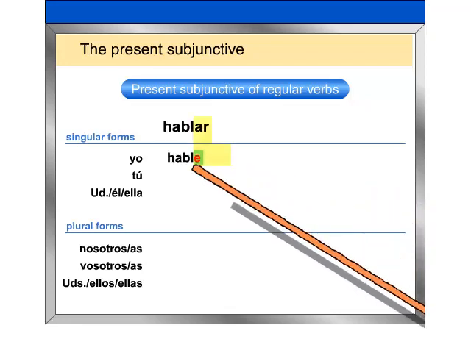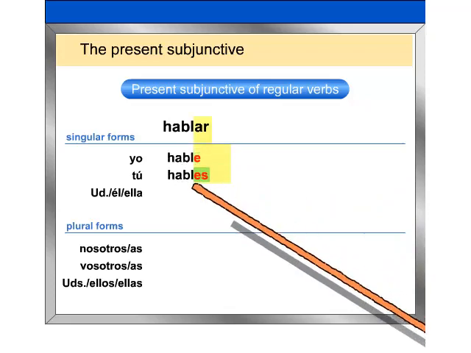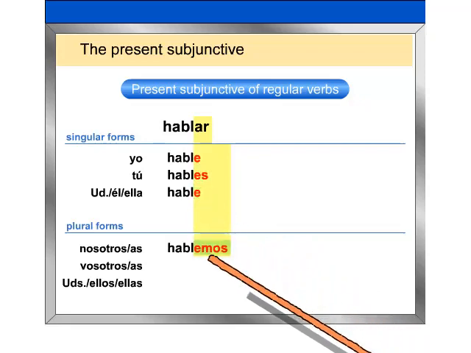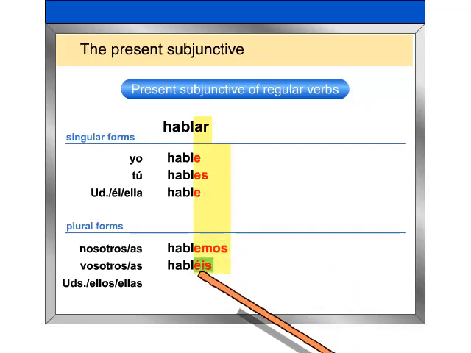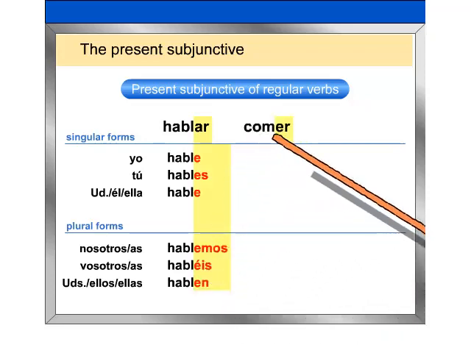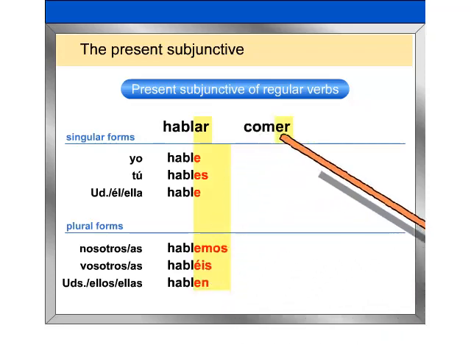Yo hable. Tú hables. Él, ella, usted hable. Nosotros, nosotras hablemos. Vosotros, vosotras habléis. Ellos, ellas, ustedes hablen. Now repeat the present subjunctive conjugation of comer after me.